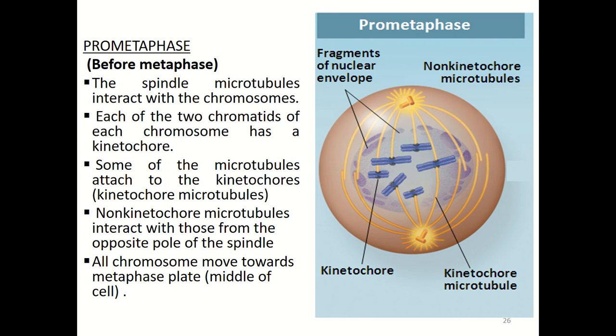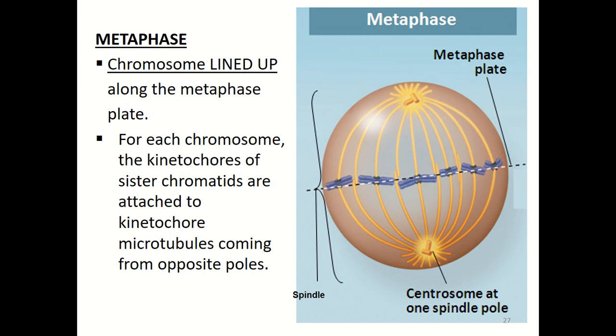So next, all of the chromosomes will move toward the metaphase plate. So what is metaphase? Metaphase is the stage where the chromosomes line up at the metaphase plate. For each chromosome, the kinetochores of the sister chromatids are attached to kinetochore microtubules. This one is a non-kinetochore microtubule because it does not attach to any chromosome. And the kinetochore microtubules will pull the sister chromatids to the opposite poles.